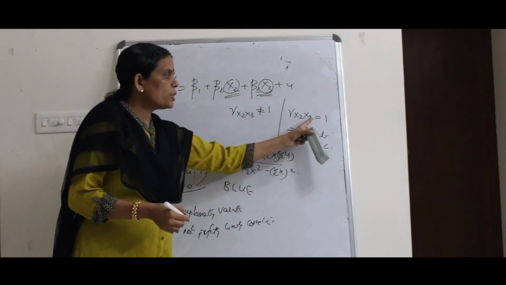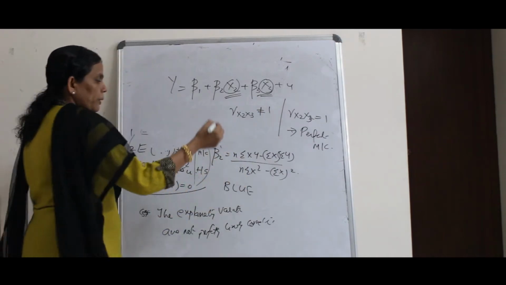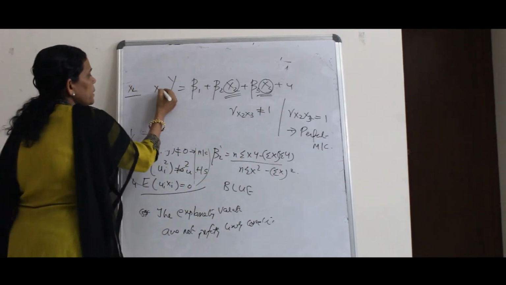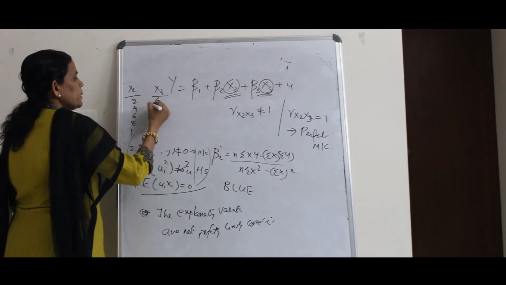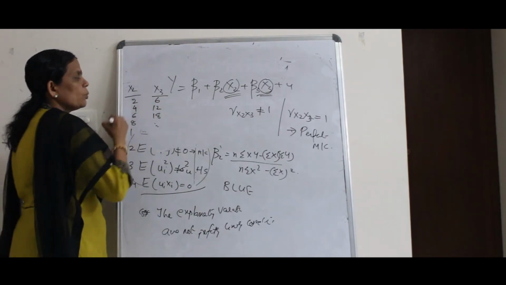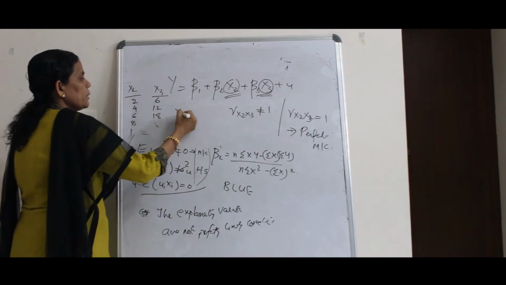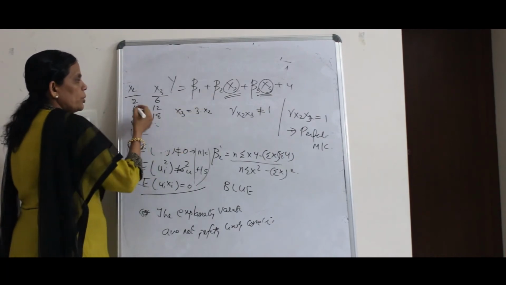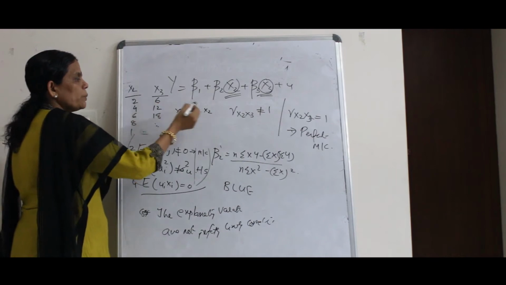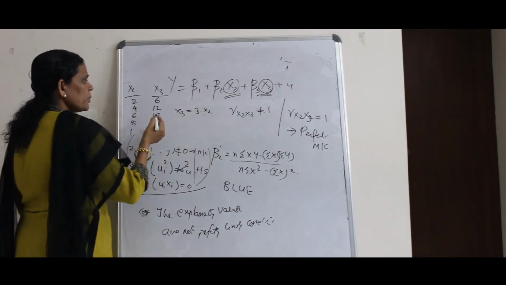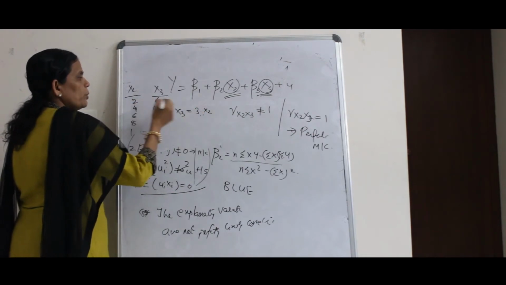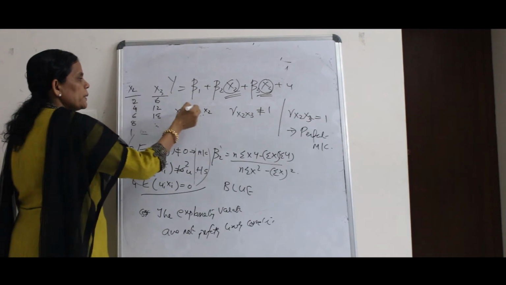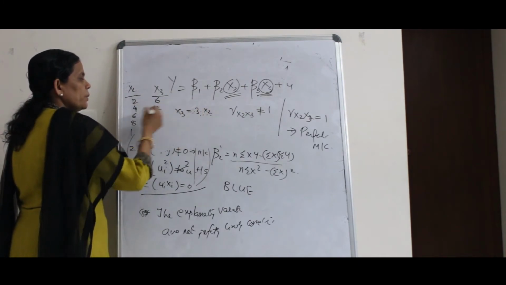And if the linear relation is perfect, see for example, this is x2 and this is x3. Suppose x2 is 2, 4, 6, 8 and x3 is 6, 12, 18. So what do you mean by this? x3 is equal to 3 into x2. 3 into 2 is 6, 3 into 4 is 12, 3 into 6 is 18.